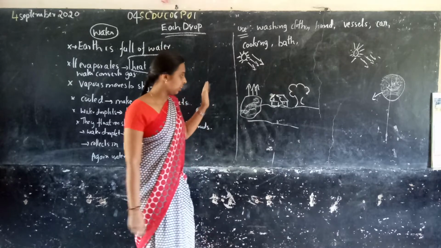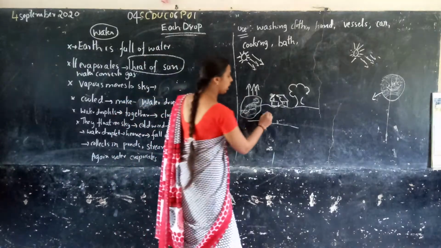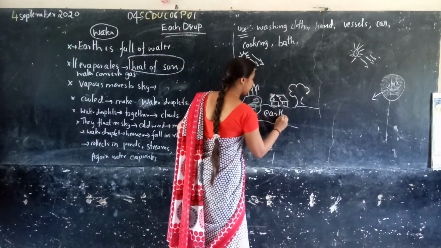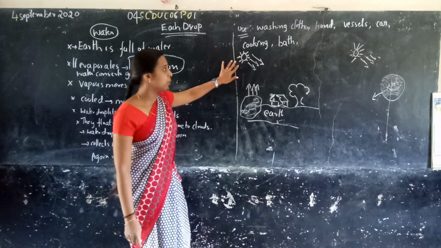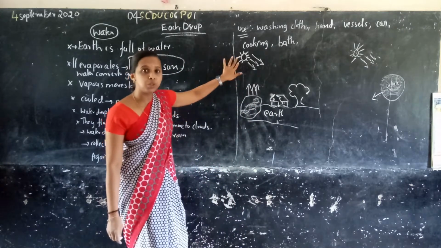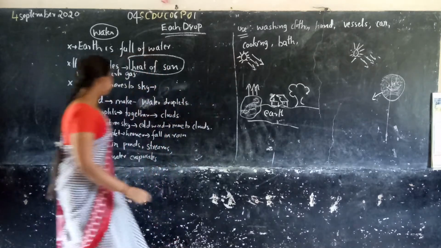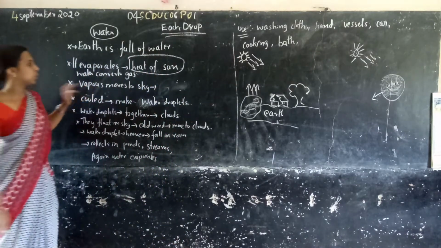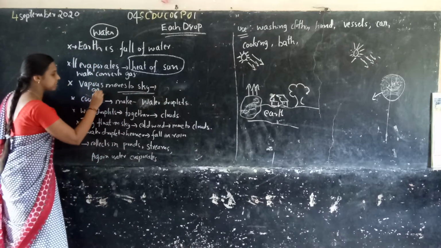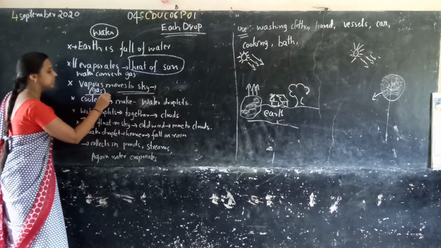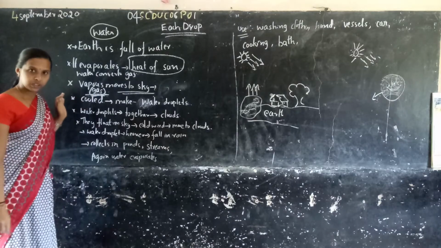Due to the heat, the water in the earth will evaporate. It moves upward. When it moves, the vapor moves to our sky. Vapor means gas. Okay, children?